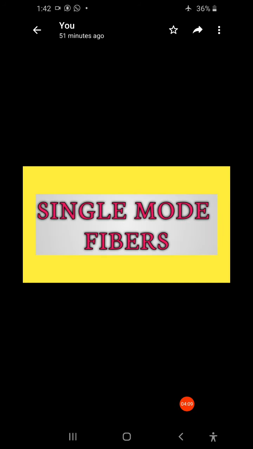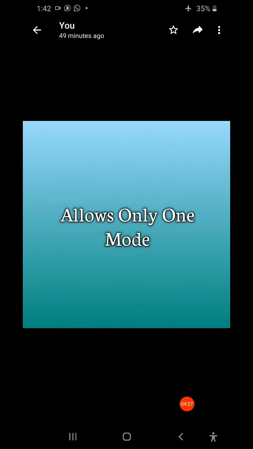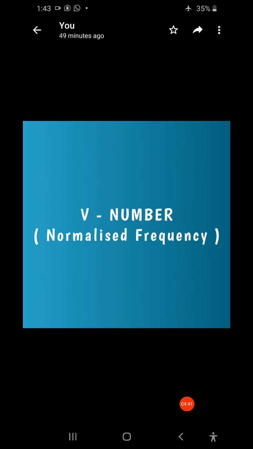Once again I'm repeating. Single mode fibers have several advantages compared to the multi-mode fibers. First, signal distortion or dispersion can be avoided. Next, it allows only one mode and the remaining modes will be attenuated by leakage or absorption. And this can be achieved by selecting a suitable normalized frequency or V number.